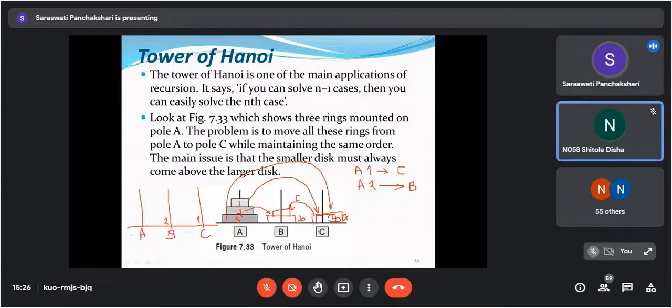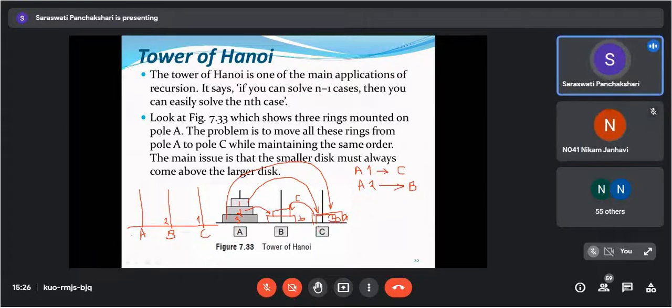Yes, ma'am. Okay. Now on pole C, this one disk is there. So I'm going to write down which disks are currently present on each pole. So now B will contain disk number 2.